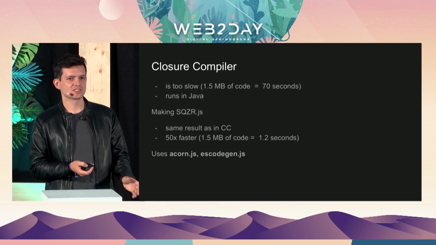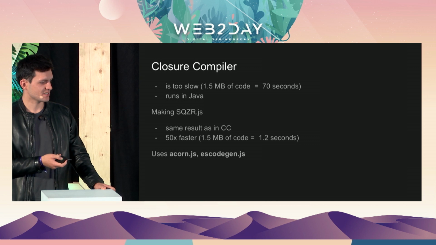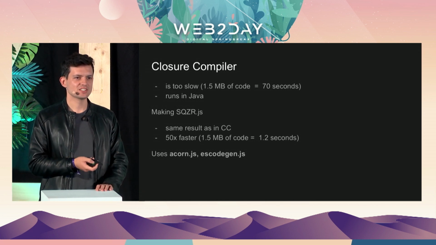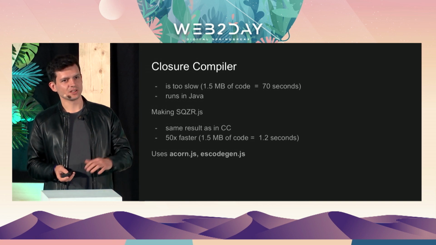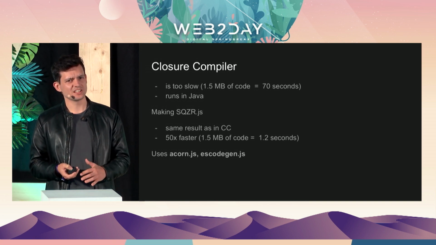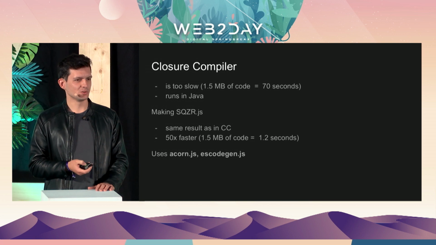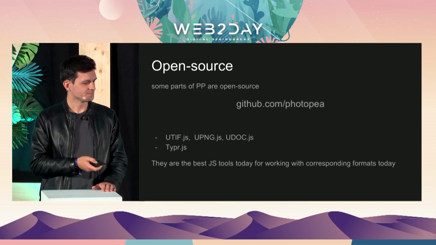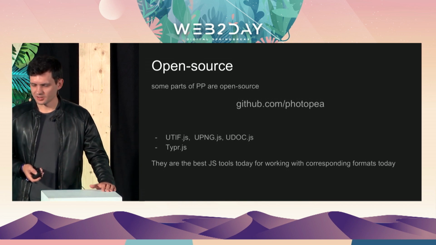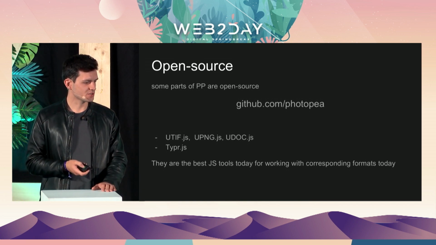And basically, I used existing libraries such as Acorn.js and Escodegen.js, which are a parser of JavaScript and a serializer of JavaScript. And when you use these libraries, the actual obfuscator is quite easy to make. So many parts of Photopea are open source.